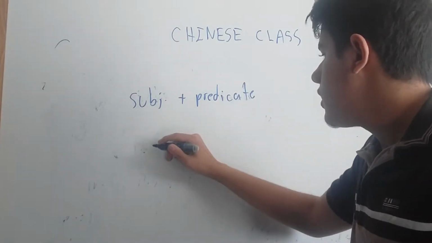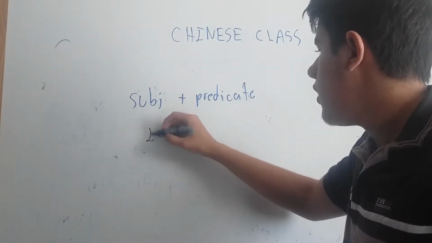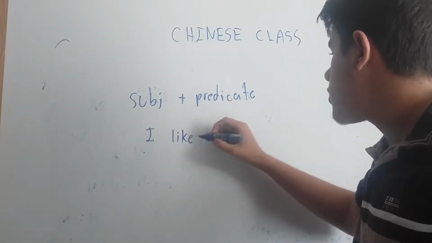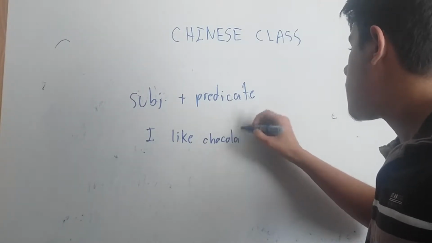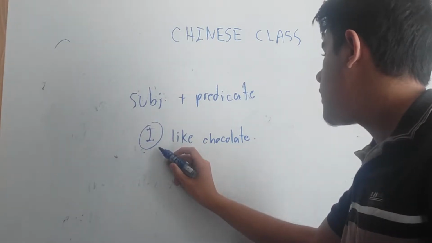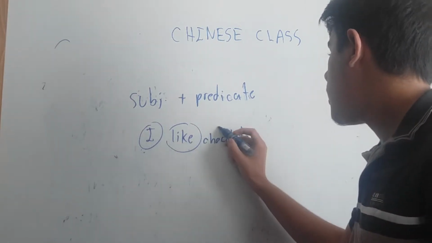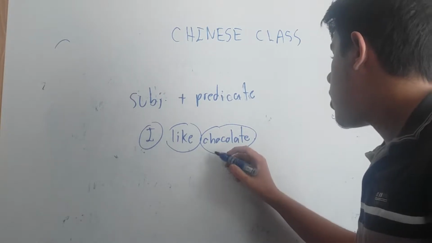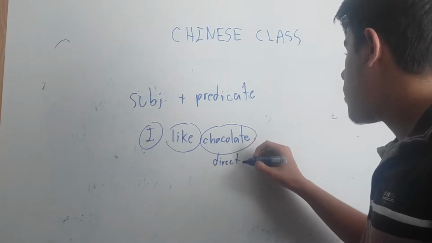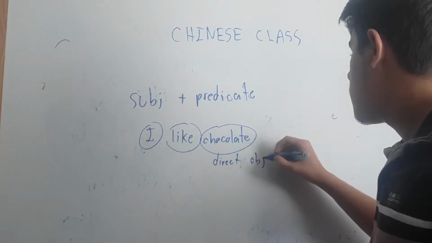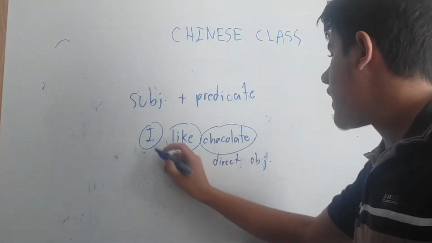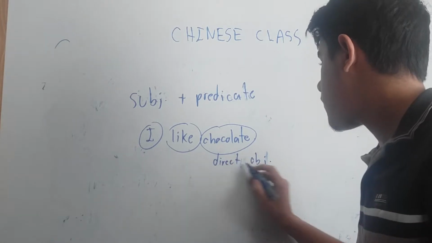For example, if a person says, I like chocolate, if I say this phrase here, the subject is I. The verb is like, and the chocolate is the direct object. We have this object here because I like what? Chocolate. So it's direct.